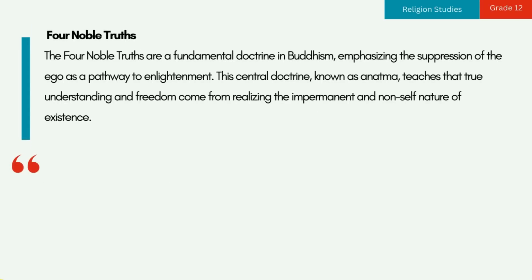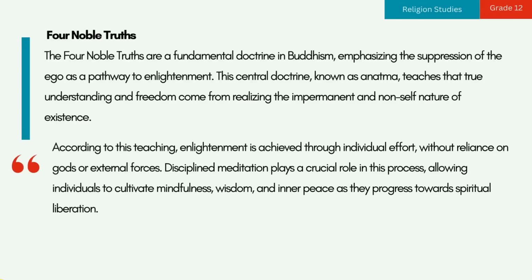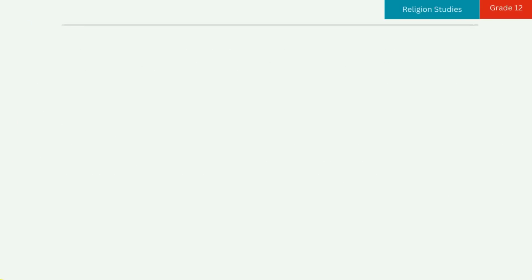4. Four Noble Truths. The Four Noble Truths are a fundamental doctrine in Buddhism, emphasizing the suppression of the ego as a pathway to enlightenment. This central doctrine, known as Anatma, teaches that true understanding and freedom come from realizing the impermanent and non-self nature of existence. According to this teaching, enlightenment is achieved through individual effort, without reliance on gods or external forces. Disciplined meditation plays a crucial role in this process, allowing individuals to cultivate mindfulness, wisdom, and inner peace as they progress towards spiritual liberation.